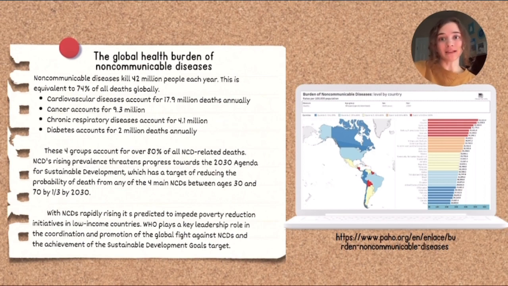With these numbers rising like they are, professionals are worried about the 2030 Agenda for Sustainable Development, whose whole goal is to reduce these numbers by a third in 2030. These rising rates are also predicted to impede poverty reduction initiatives in low-income countries, so overall, non-communicable diseases are doing a good chunk of damage.